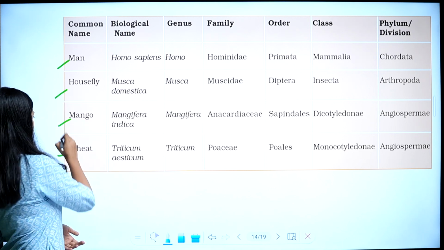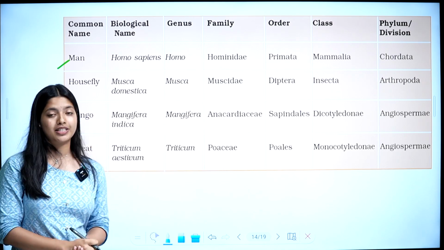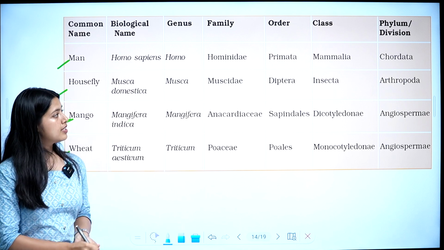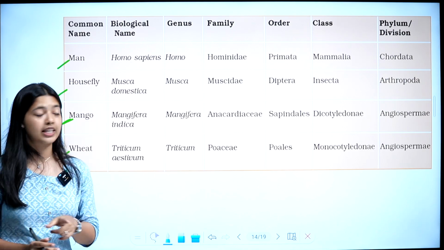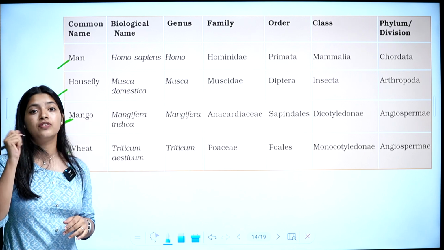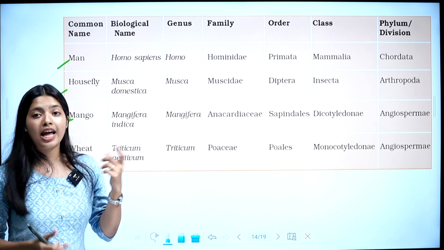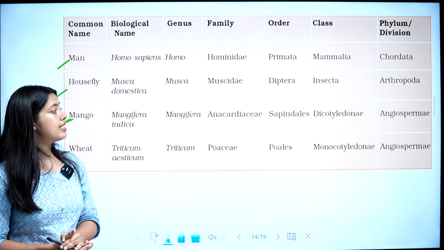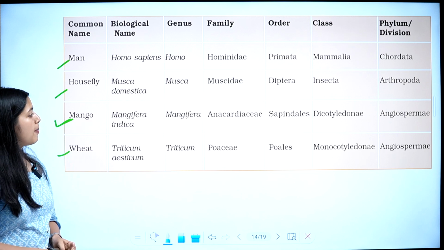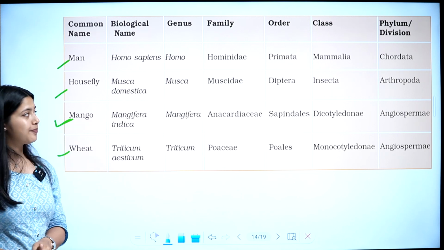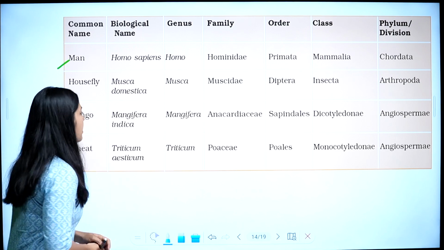Next is mango. Mango comes under the kingdom Plantae. Then, not phylum, it's division. In the case of plants, we say division; we don't use the term phylum. Division Angiospermae, class Dicotyledonae, order Sapindales, family Anacardiaceae, genus Mangifera, and biological name Mangifera indica.